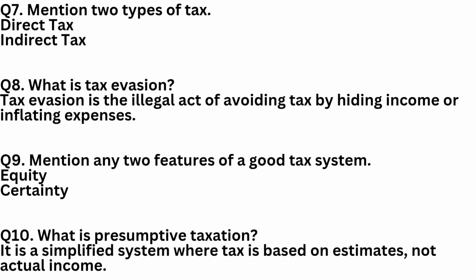Question 7. Mention 2 types of tax. There are 2 main types of tax. 1. Direct tax like income tax. 2. Indirect tax like VAT and customs duty. Question 8. What is tax evasion? Tax evasion is the illegal act of not paying tax, like hiding income or showing fake expenses. It's a crime and punishable under law.